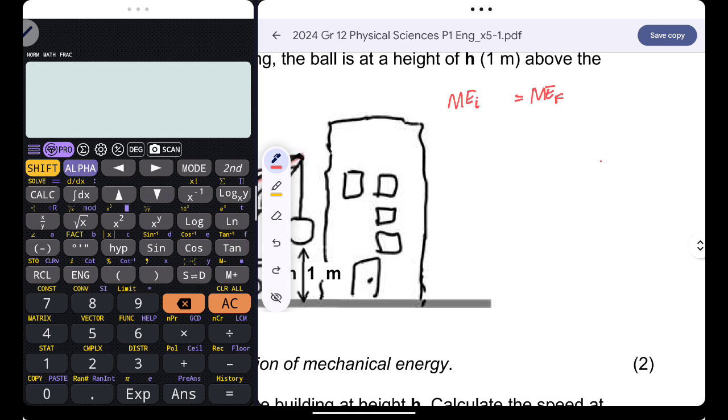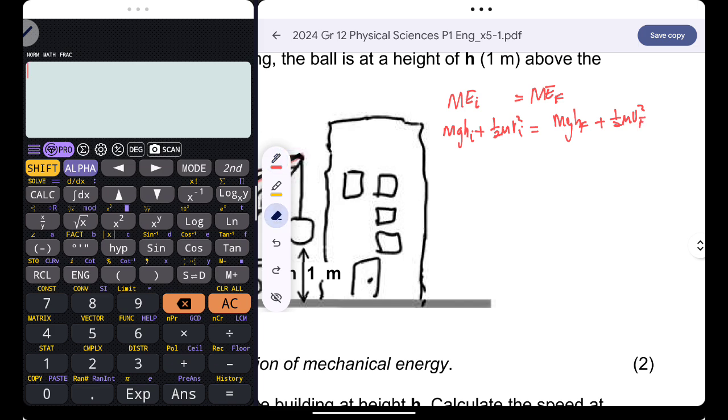Initially the ball was at rest, and then finally the wrecking ball hits the building. Mechanical energy, by definition, is just the sum of potential energy plus kinetic energy: initial, and then potential energy final plus kinetic energy final.